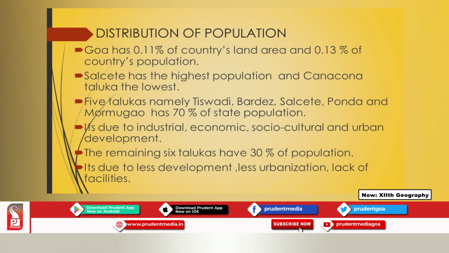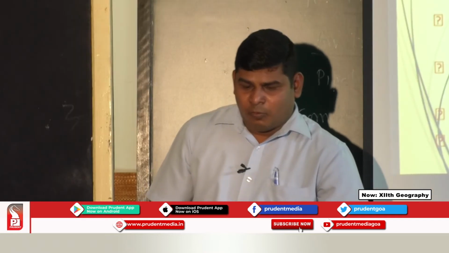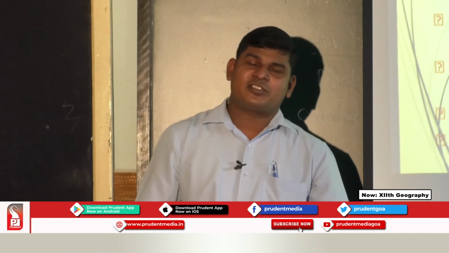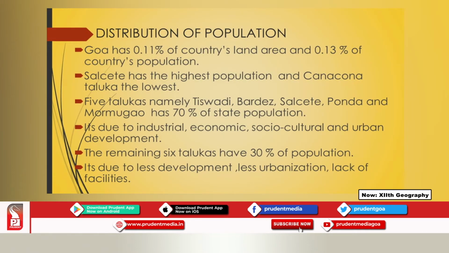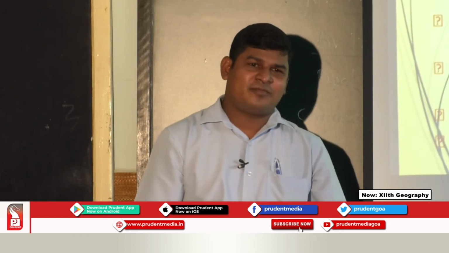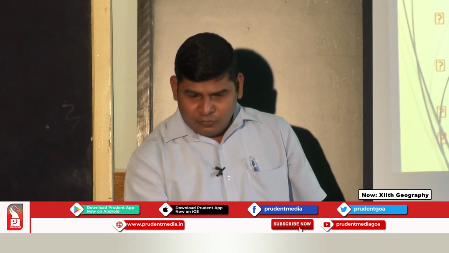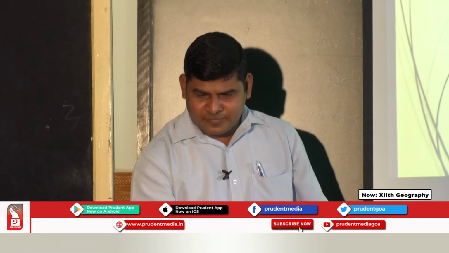So, remember, Salsette is the most populous taluka of Goa, and Kankona is the one which has very less population in the state. Now, what are the reasons behind low population distribution in the remaining 6 talukas? You can link this to less development of the remaining 6 talukas. For example, you can think of Sattari, Sangem, Canacona. These are the talukas which are less developed, less urbanization is there. Again, in these talukas there is lack of facilities in terms of transport, communication. So this is all about distribution of population.